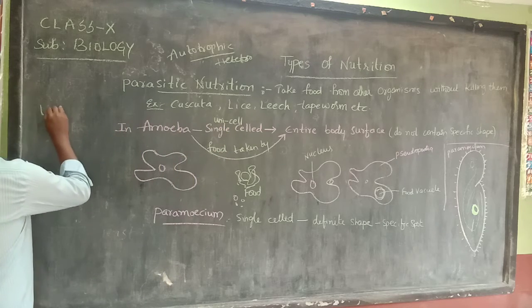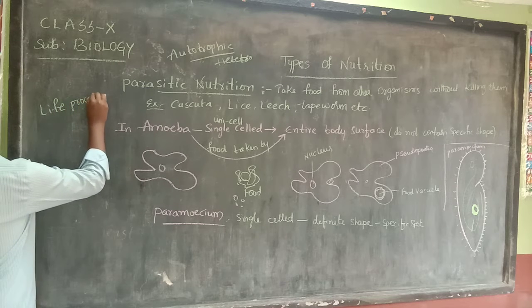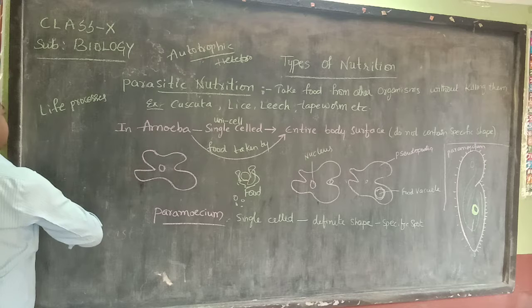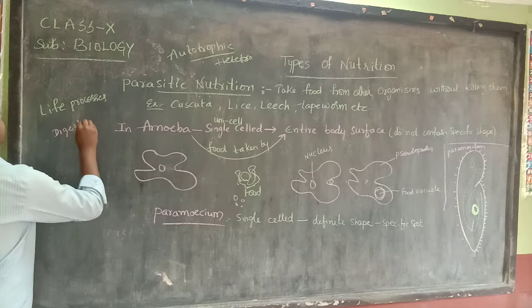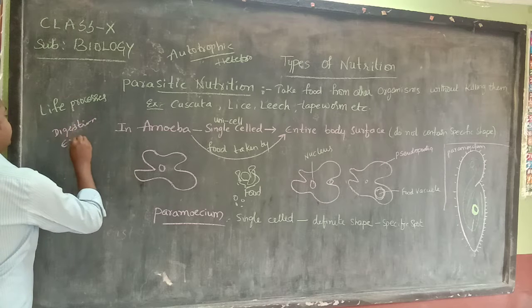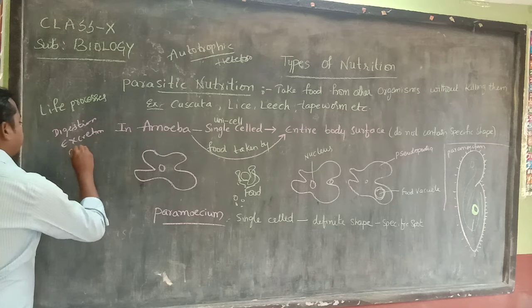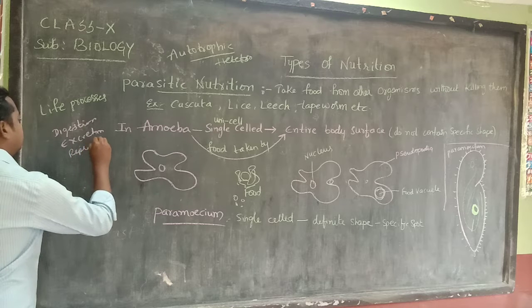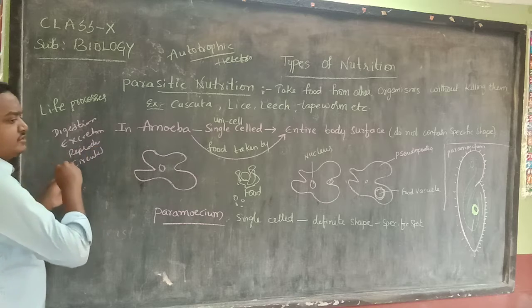Life processes include what? Different life processes means digestion, excretion, reproduction, circulation. These are the different life processes.